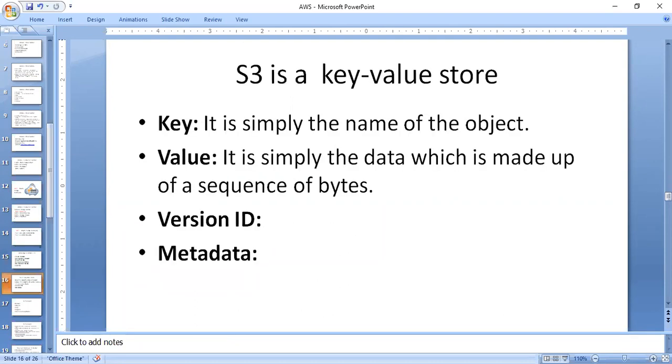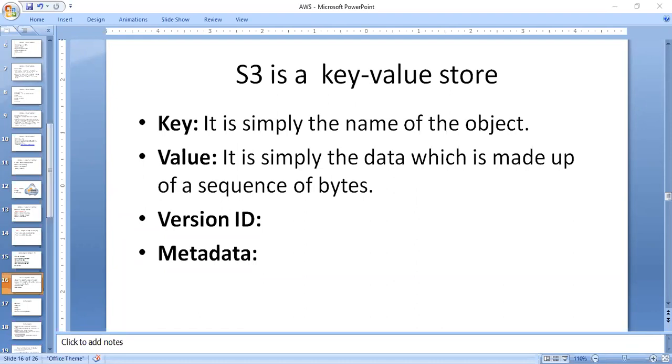Now we are coming to the component, the S3 key value store. The S3 always consists of the key value. What is a key? What is a value here? S3 is object based, and the S3 object consists of the following information.